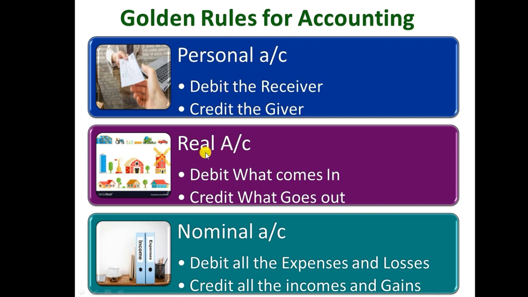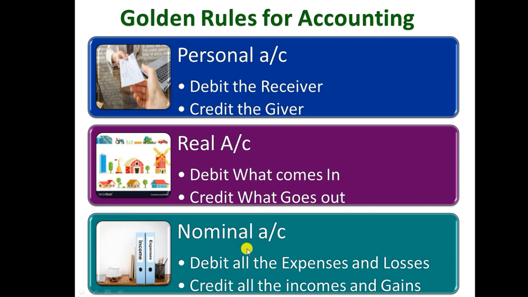And next is the real account. The real account rule is: debit what comes in, credit what goes out. If there is any transaction between assets, we need to use the real account rule. We need to debit when an asset comes in, and we need to credit when an asset goes out. And next is the nominal account.